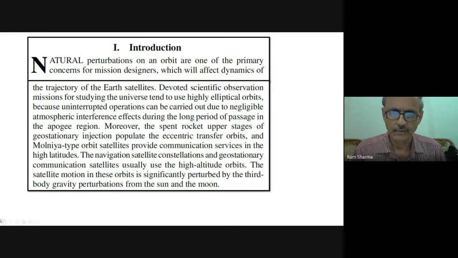As I told you, you need to take the effect of the sun and the moon both. Whenever you have a satellite, or any space object, you need to take the effect of the gravity of the sun and the moon. Both are important. The sun plays a more important role, but the moon also we cannot neglect.